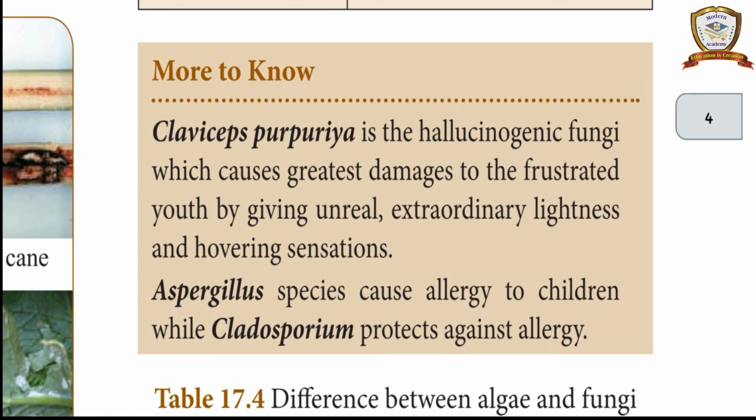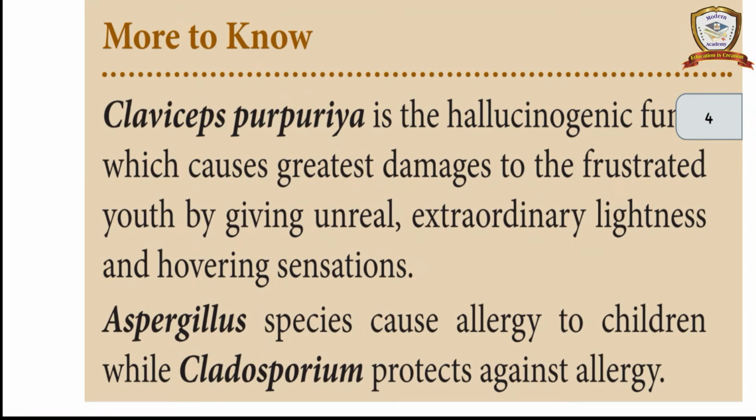More to know. Claviceps purpurea is the hallucinogenic fungus which causes the greatest damage to frustrated youth by giving unreal, extraordinary lightness and hovering sensation. Aspergillus species cause allergy to children, while Cladosporium protects against allergy.